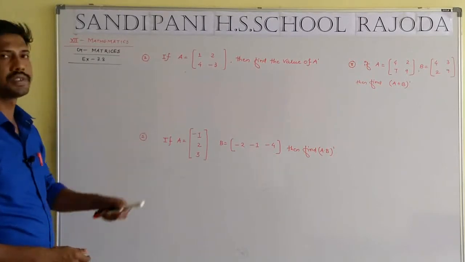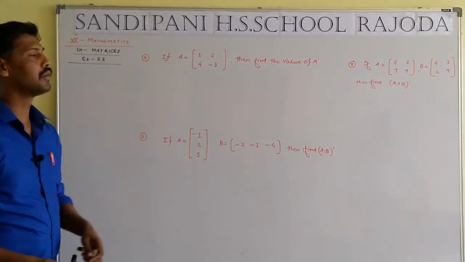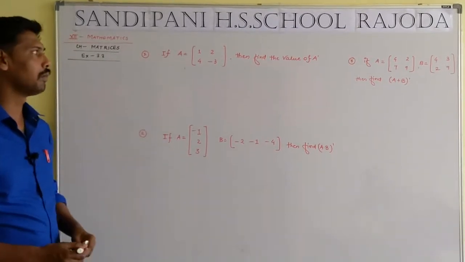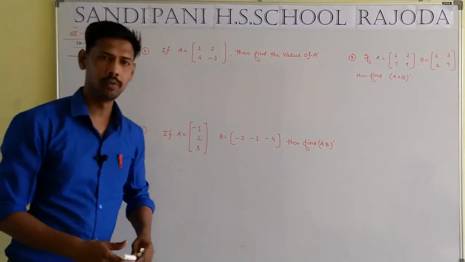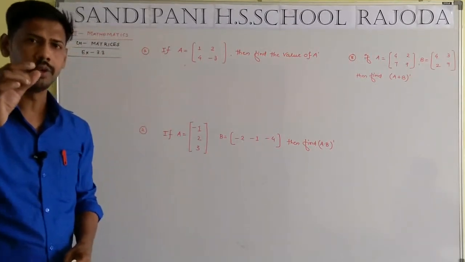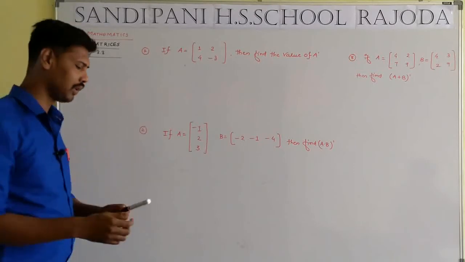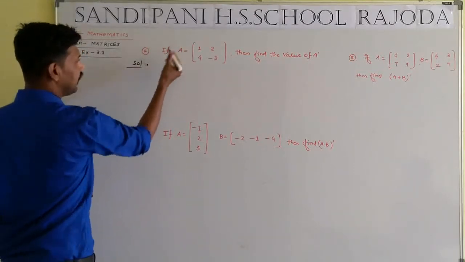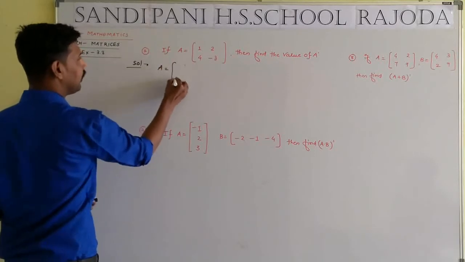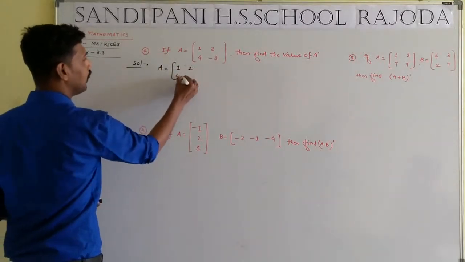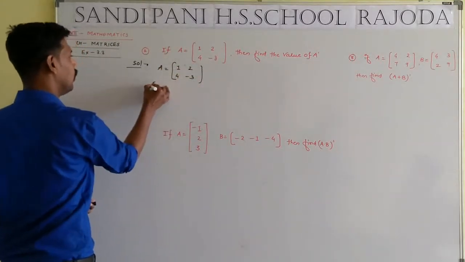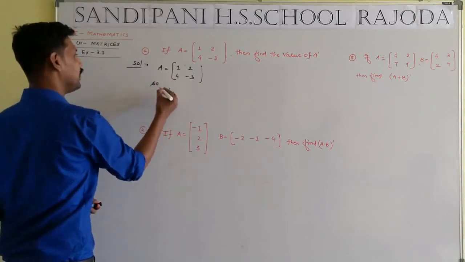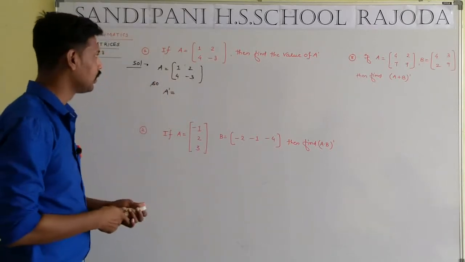Student, question number first: if A is equal to the matrix 1, 2, 4, minus 3, then find the value of A dash. Basic question, simple question, objective-like question, solution is here. Given that A is equivalent to 1, 2, 4 and minus 3, so what is the meaning of A dash?